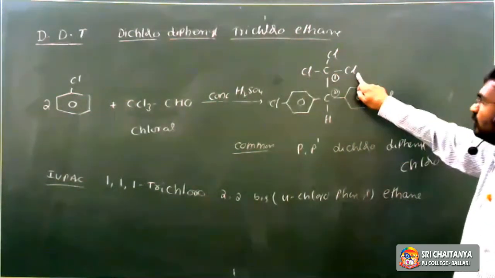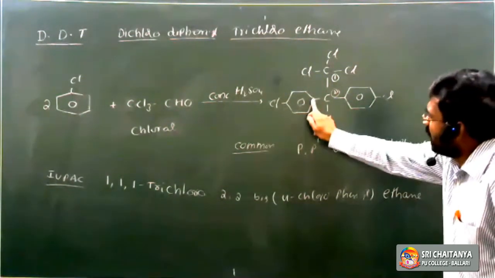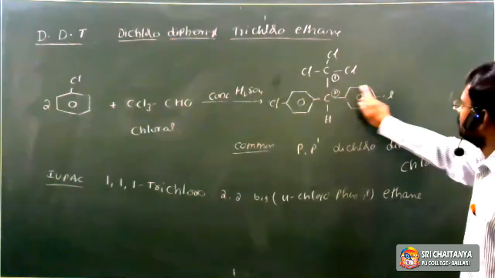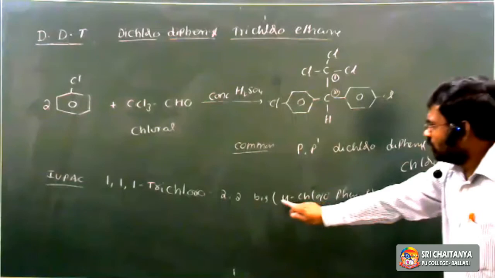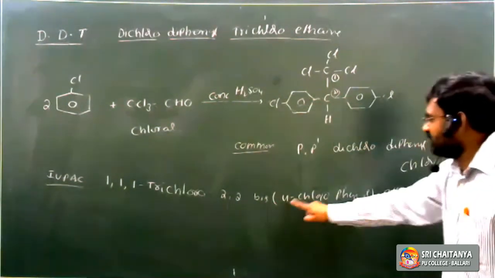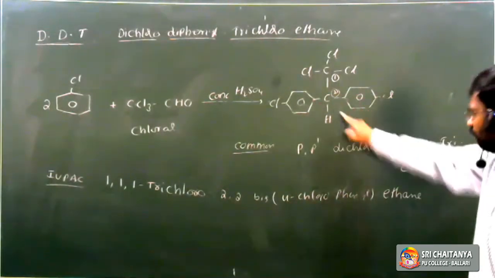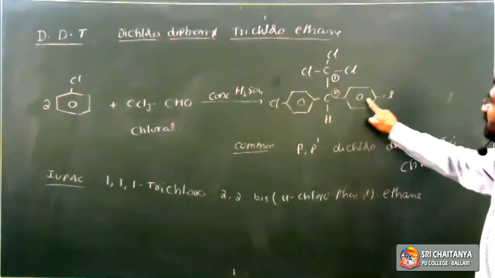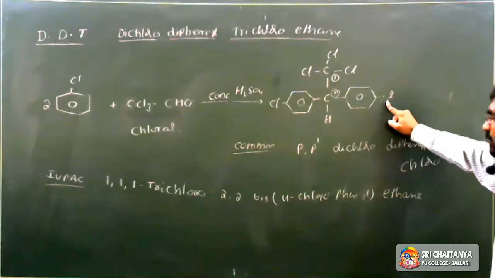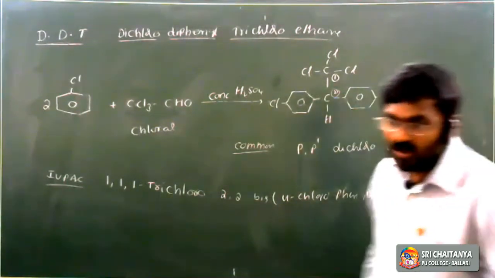Four-chloro means chlorine is attached at the fourth position of the phenyl ring, the fourth carbon. So 4-chlorophenyl ethane.